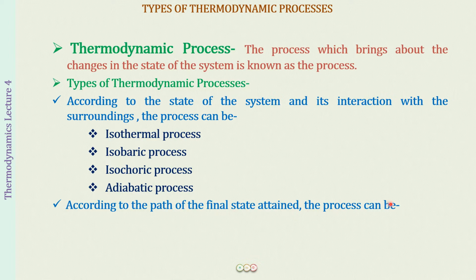And here the process can be of two types: reversible process and irreversible process. In fact, all the four processes that we have written above, we will be studying under the heading of these two processes. Meaning, we will be studying the reversible isothermal process and the irreversible isothermal process, then the reversible isobaric process and the irreversible isobaric process, and so on.